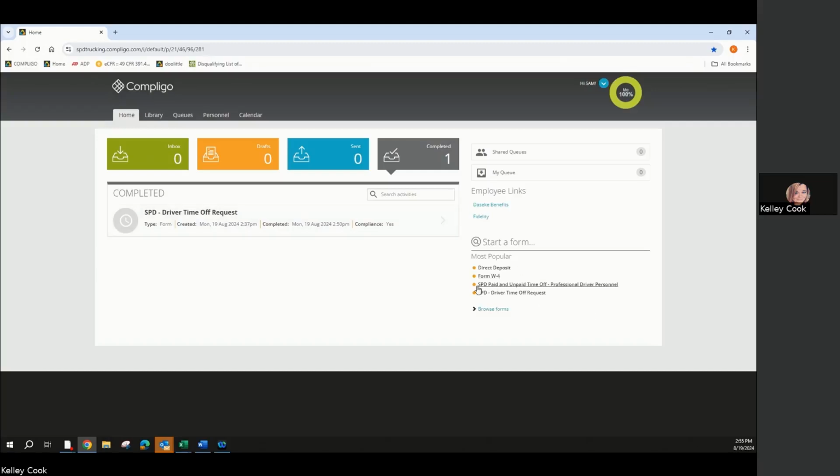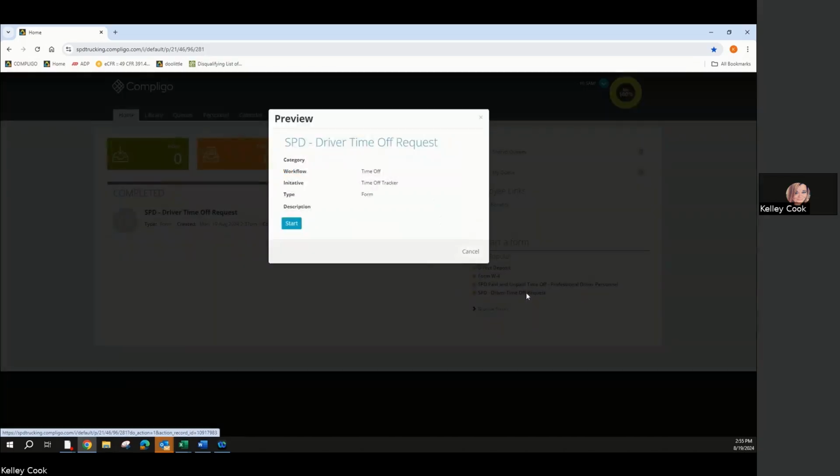On the bottom right is an easy access. These are commonly used forms, whether it's a W-4, an address change, or direct deposit. We're going to go ahead and click on driver time off request, and then we're going to hit start.